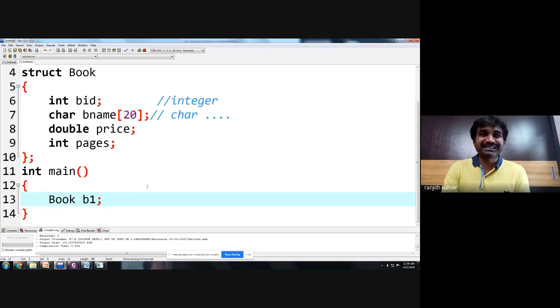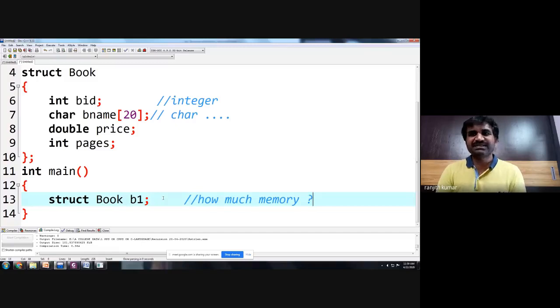But what is a book actually? Book is a structure. I will write struct book. So struct book is a new data type which I have created, and b1 is a variable of struct. Now the question is, how much memory is allocated for this structure?